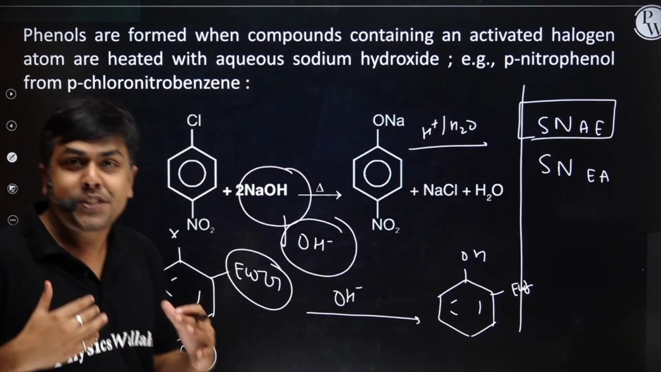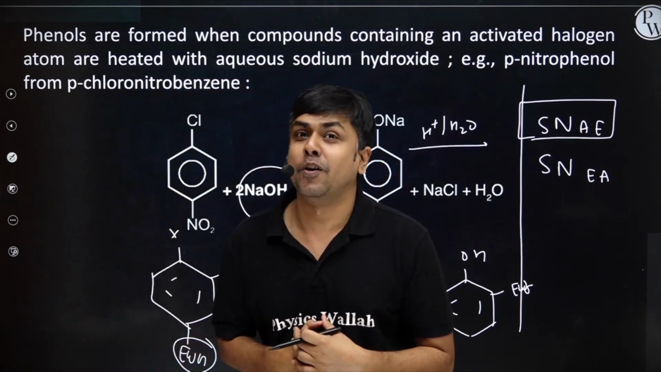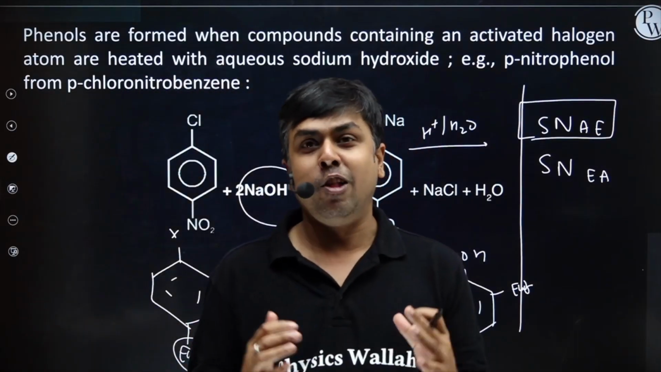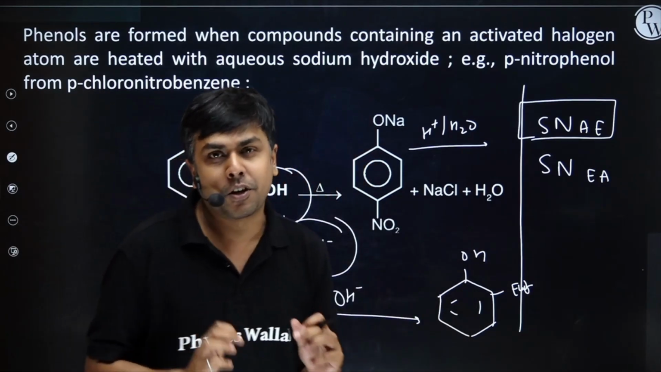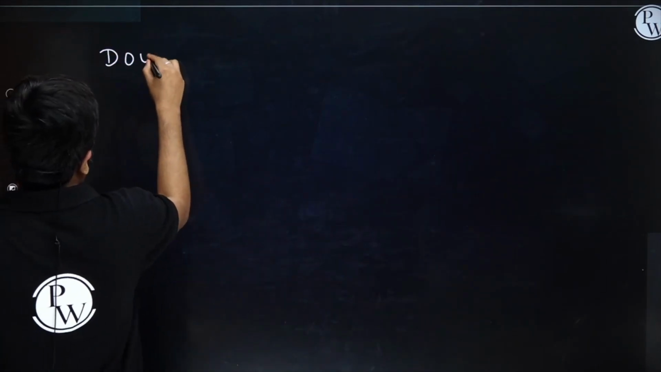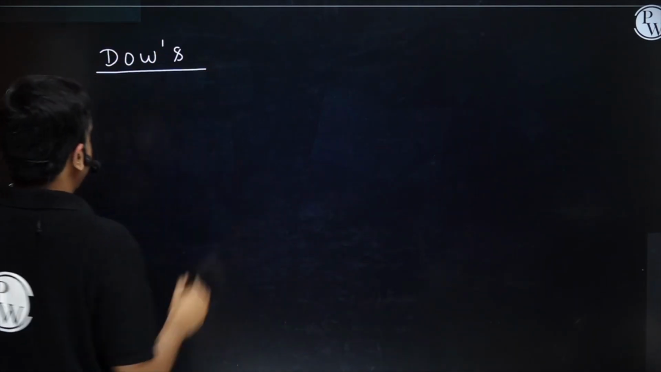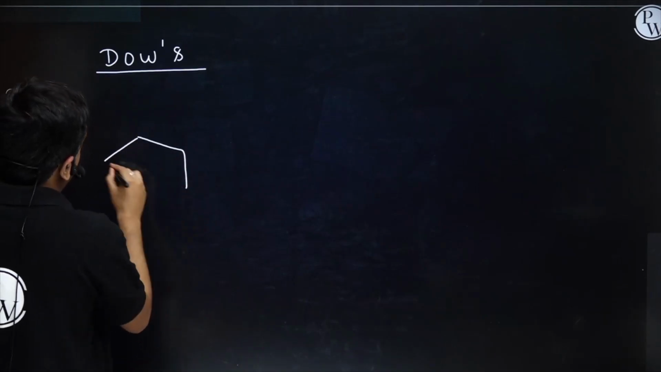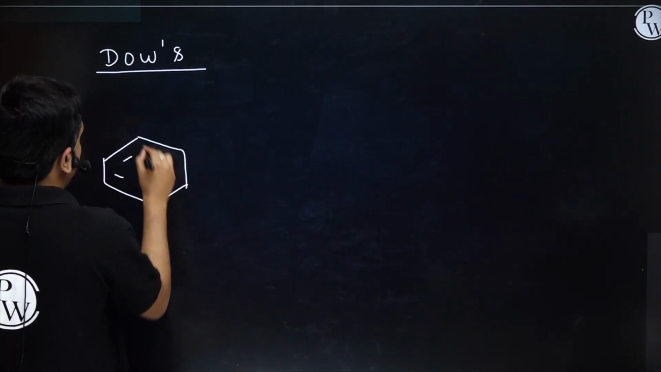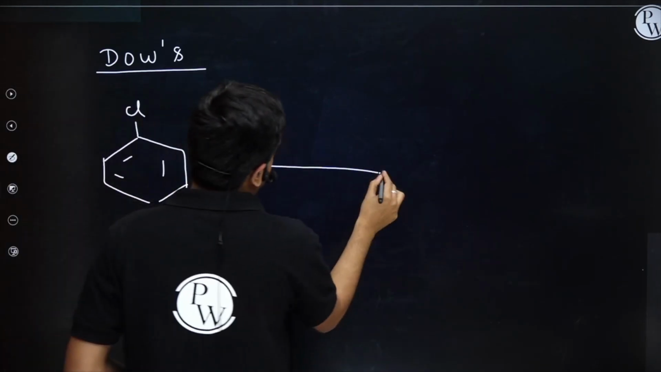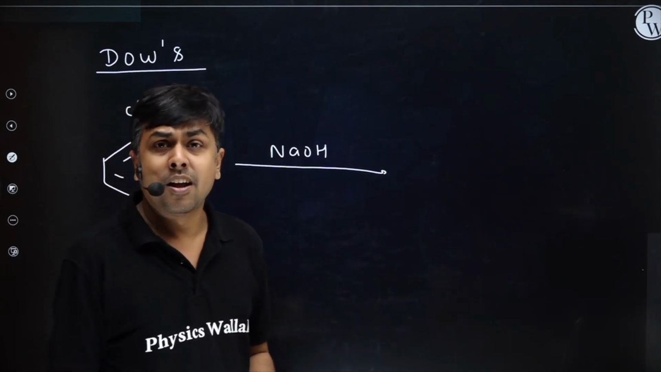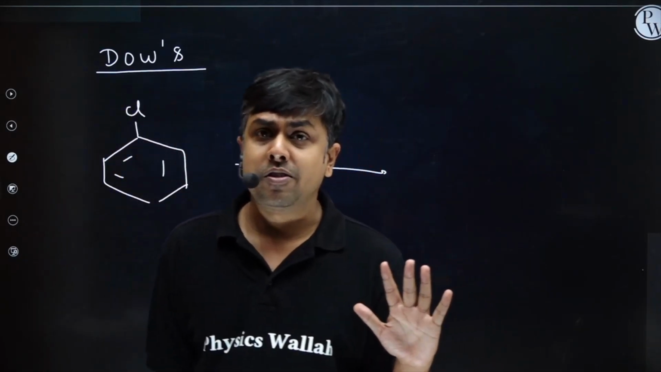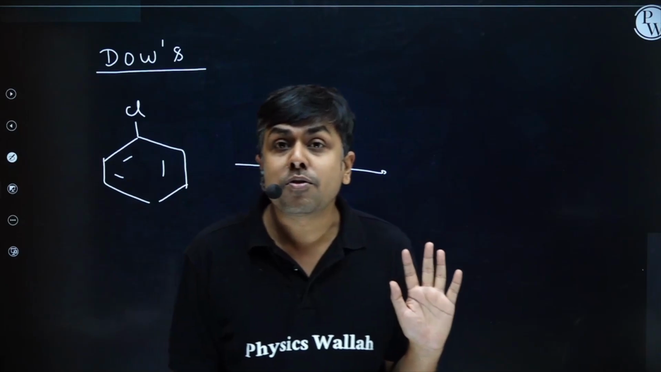Okay. Students, we can synthesize phenol from chlorobenzene or halobenzene through one more method, and that process is referred to as Dow's process. Let's try to understand that also. Dow's method. Okay. I'm having a chlorobenzene. Now this chlorobenzene is treated with NaOH. There is no electron withdrawing group present at ortho position or para position. So will it undergo substitution reaction?